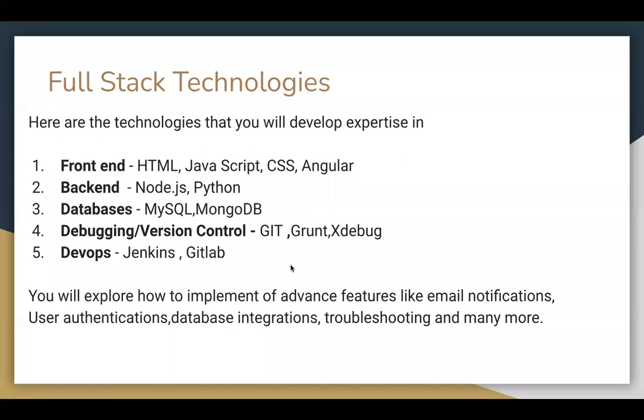Then comes the fourth part, debugging and version control. Whatever code we are writing on our machines will be stored on Git. With the things that we are learning, we will also learn GitHub, which is a very important tool to understand and maintain the version of our application and code.